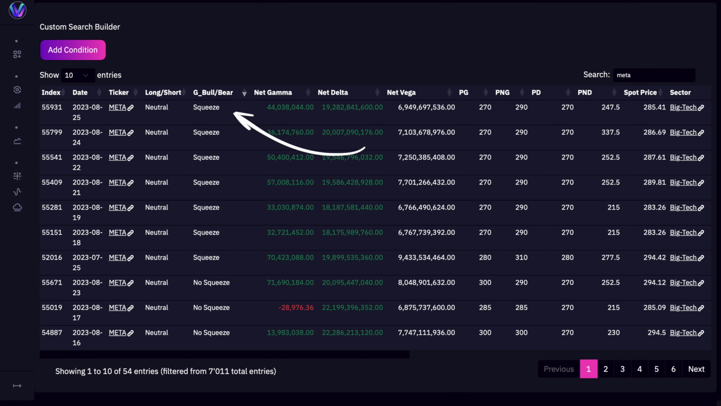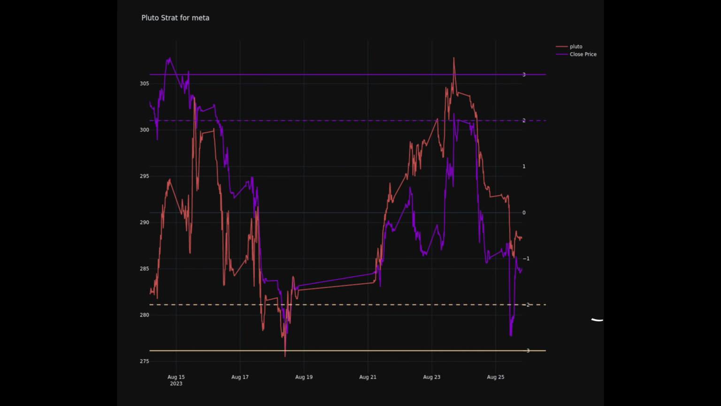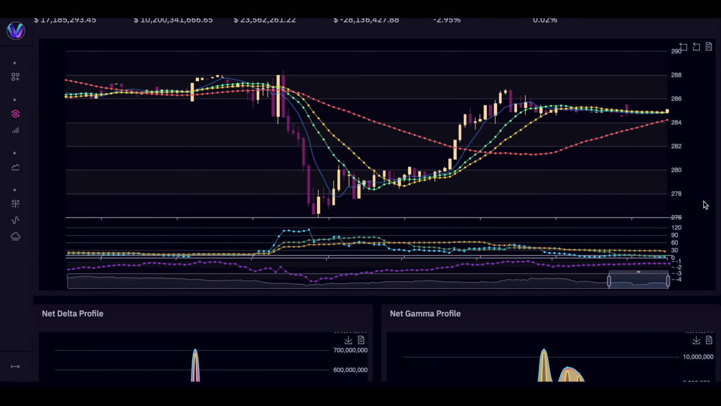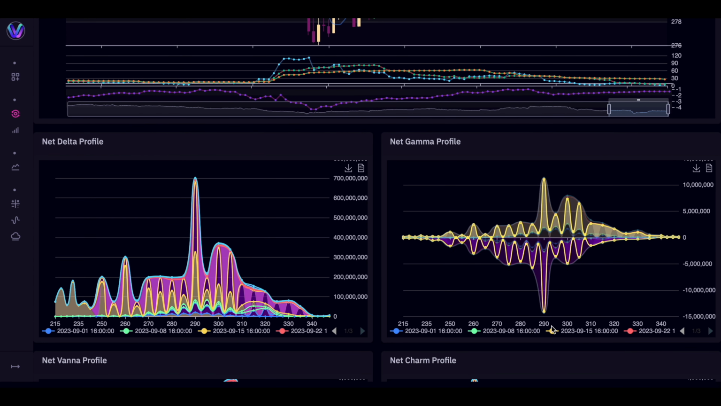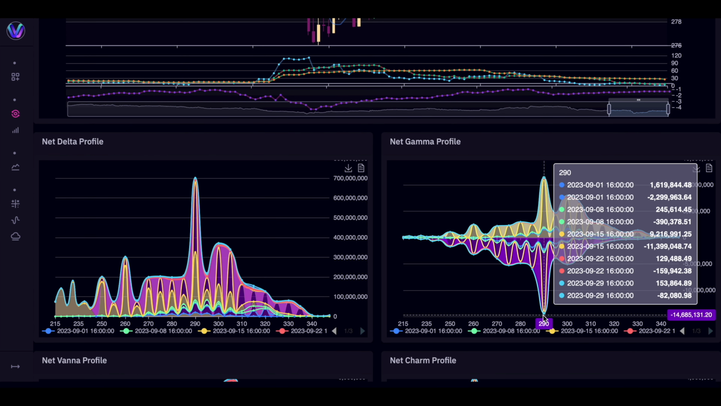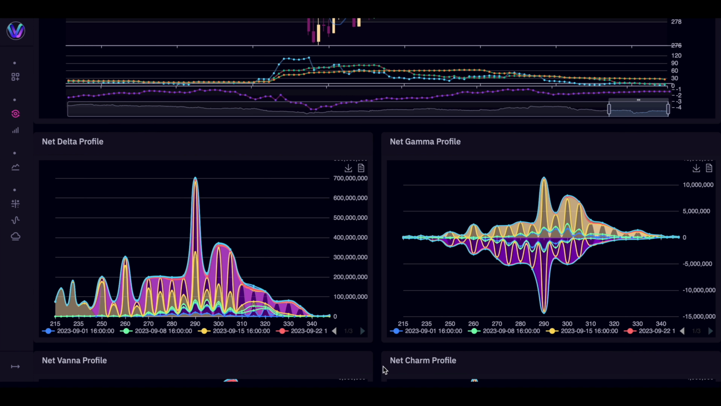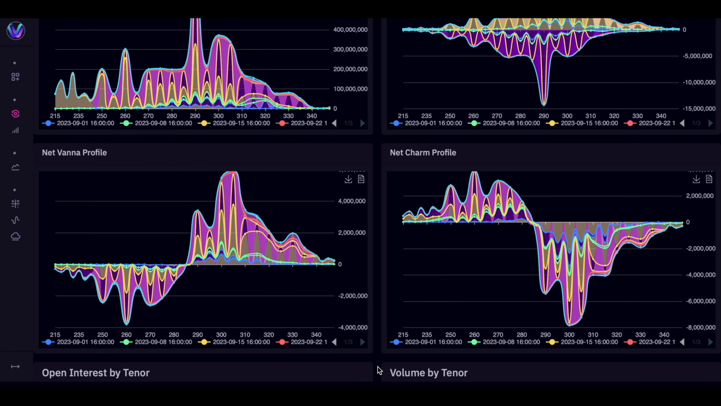For our next idea, we like Meta as a long this week. Our market maker model is neutral, but has a bullish squeeze rating due to price and current positioning. Pluto is currently neutral, but is close to a buy signal, which we will be watching for this week. Moving to our gamma profile, we can see peak negative and positive positioning is set at 290. This is what is causing the squeeze rating on our model due to price being below peak negative gamma. We should see 290 act as a magnet this week.